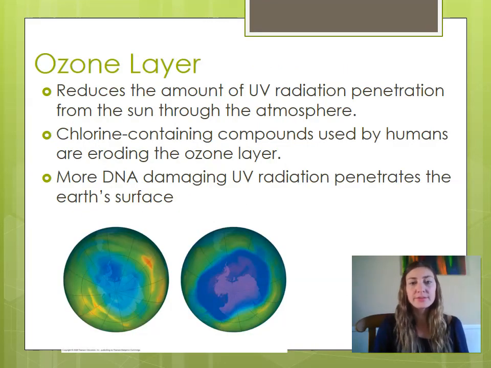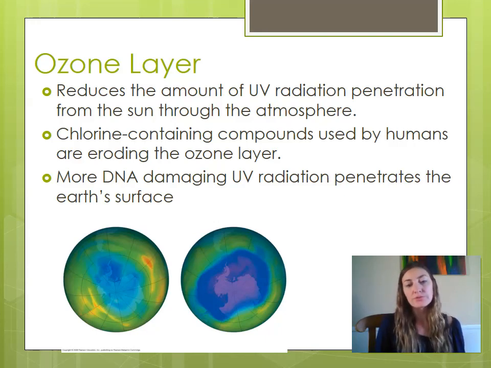The Earth has an ozone layer around it. And ozone is a wonderful thing because it blocks a lot of that harmful UV radiation, or ultraviolet radiation, from the sun from penetrating and reaching us on the Earth's surface. Over time, humans have used products that contain chlorine, such as CFCs, and this actually decreases that layer of ozone, so it allows more UV radiation to penetrate and get to the Earth's surface.